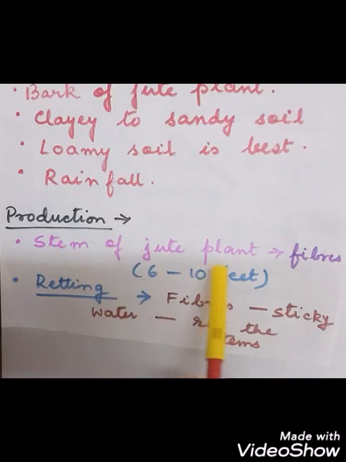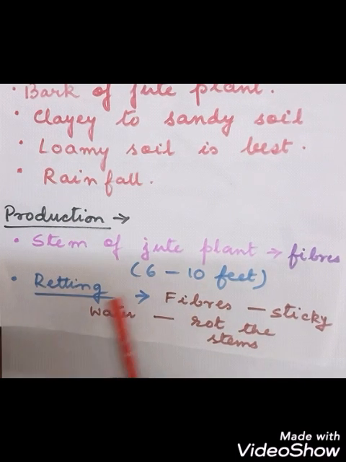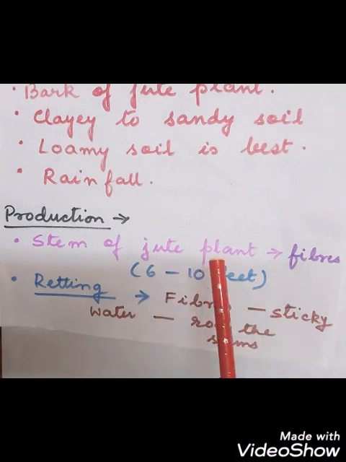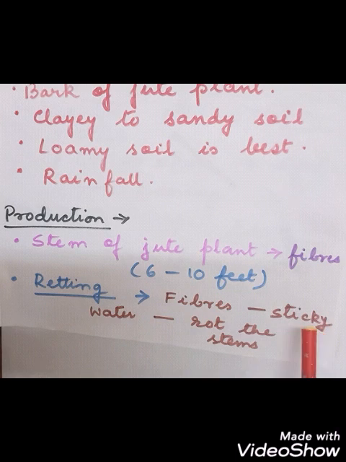Now where do we get the fibers of the jute from? We get the fibers of the jute from the stem of the jute plant. The height of the jute plant grows to about 6 to 10 feet. And the stem has a very thick bark from where we can get the fibers. The process by which we get the fibers from the jute plant is called what? Retting. So what is retting? Let us discuss that first. Now these fibers present in the stems of the jute plant are very sticky.